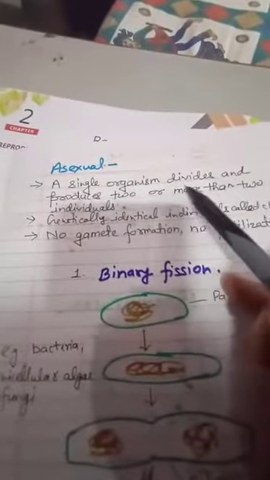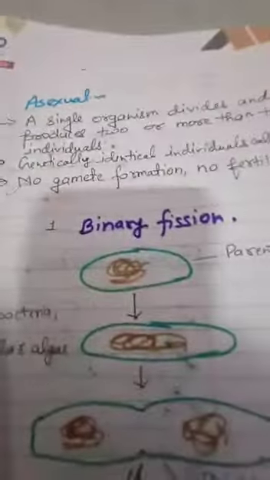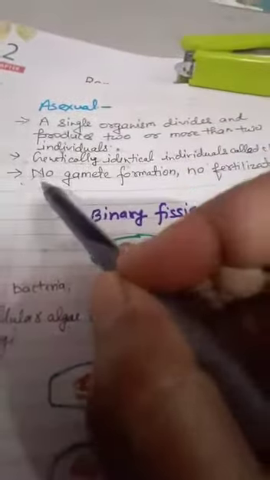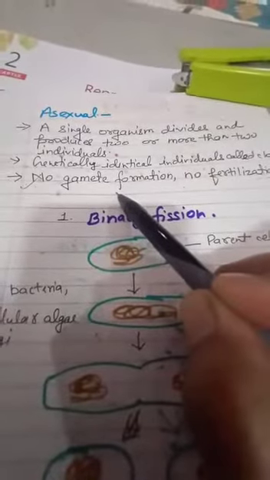So the first type of asexual reproduction is binary fission. Let me tell you about asexual reproduction, where one single organism divides and produces two or more than two individuals. These genetically identical individuals are called clones. Second characteristic... third characteristic of asexual reproduction: no gamete formation takes place and no fertilization takes place. So these are the three main characteristics of asexual reproduction.